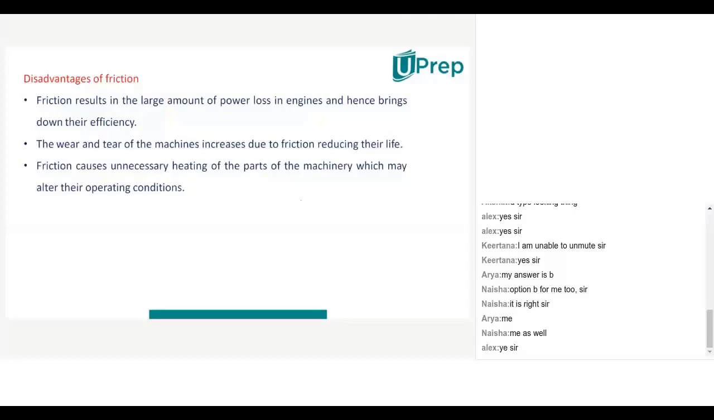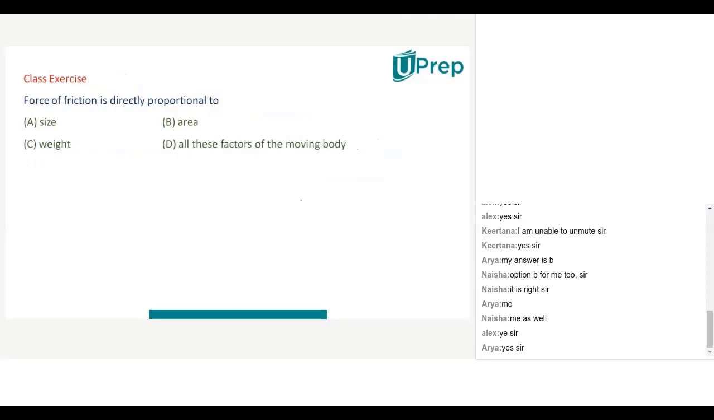Next, friction causes unnecessary heating of the parts of the machinery, which may alter the operating conditions. So when overheating is there, a few machines will not work, isn't it? Kavya, is it right or wrong? It's right. Okay. So these are the disadvantages of friction and advantages of friction. Now let us learn a few questions in this particular chapter.